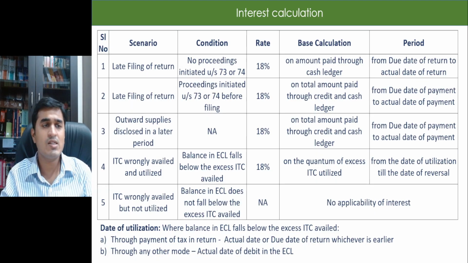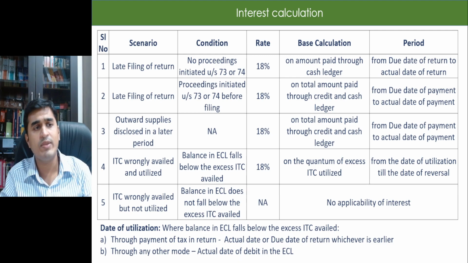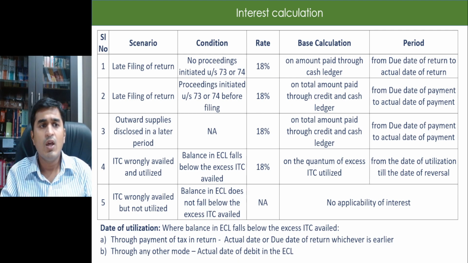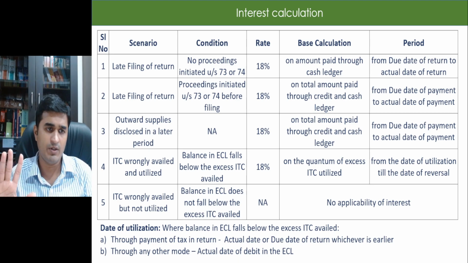Now let us discuss about the interest calculation as to how that will be made, right? So late filing of returns. If I have filed my returns late, right, and let us say there have been no proceedings initiated against me under 73 or 74, then I will pay interest at the rate of 18%, but only on the amount which I have been paying through my cash ledger. On my credit ledger, whatever I am paying, there is no interest liability, and the interest would be calculated from due date of return to actual date of return.